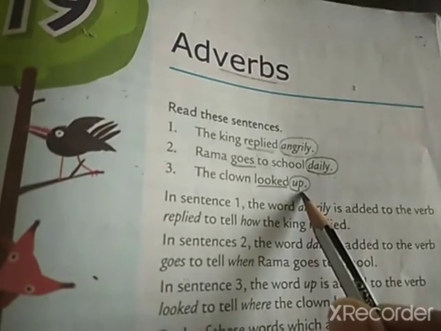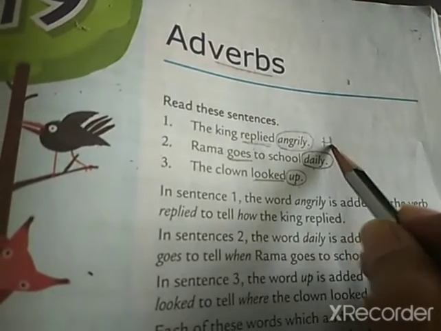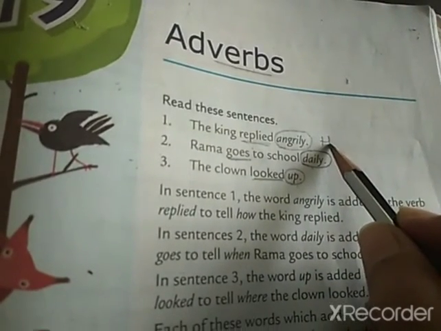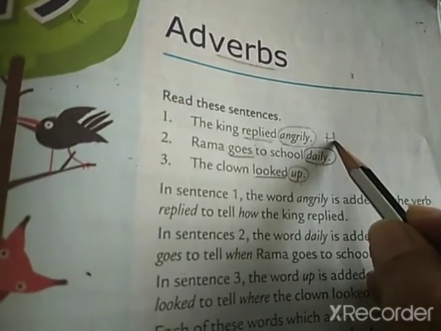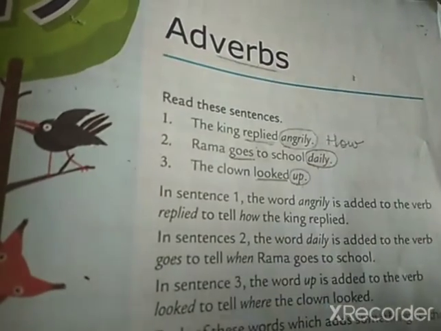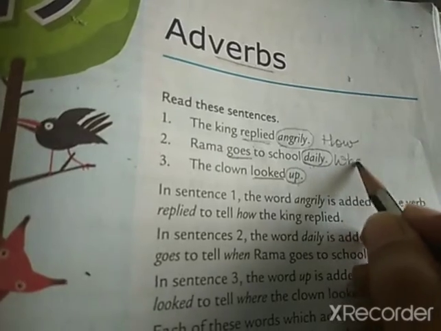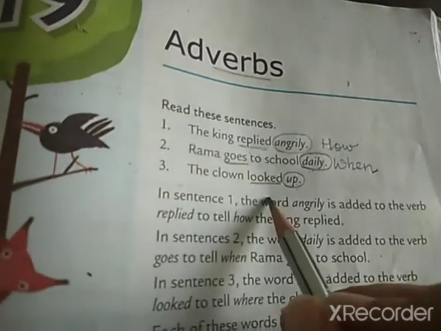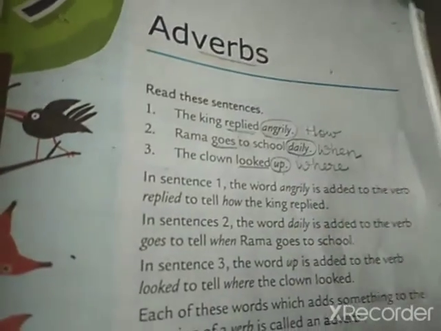Okay, children. So children, adverbs are the words which tell you how, where and when the action is performed. Okay, do remember this. So here in the first sentence we come to know how the action is performed. In the second sentence we came to know when the action is performed. And in the third sentence we come to know where the action is performed.